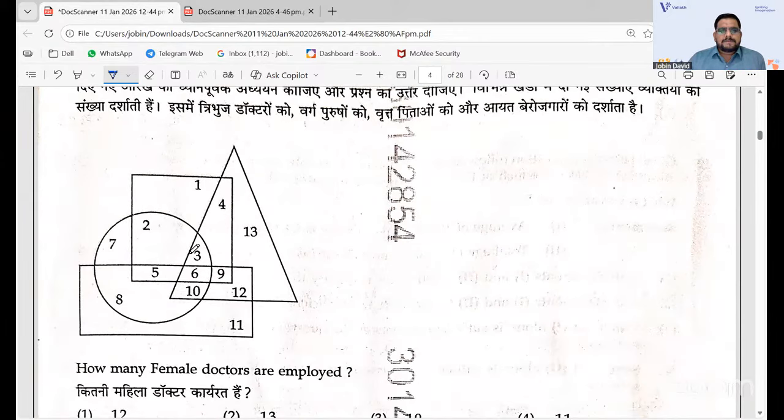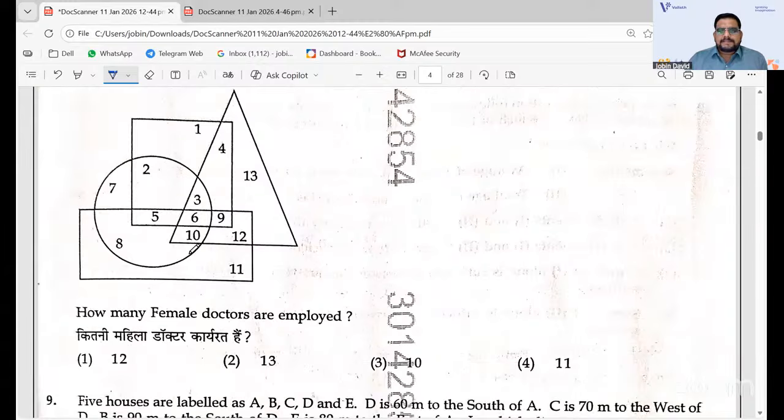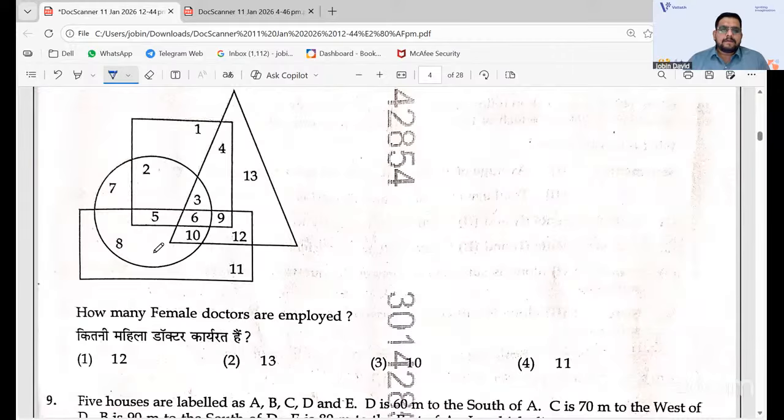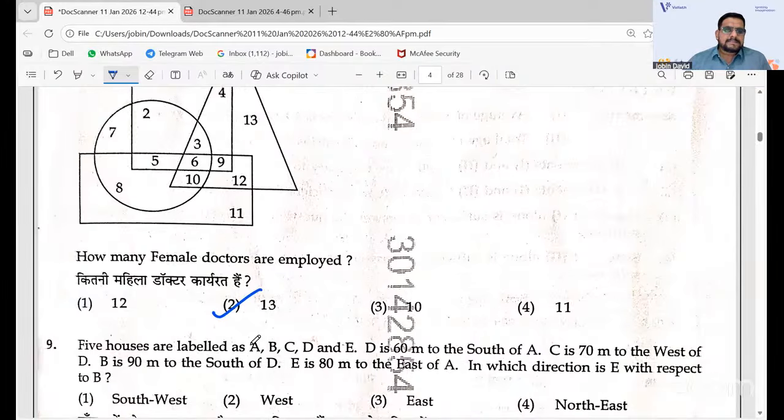And going with the next one, this is a figure. We need to understand how many female doctors are employed. A triangle represents doctors, a square represents male, a circle represents father, and a rectangle represents unemployed. So employed will be the one which is not in the rectangle. It will be 13 female doctors employed. So you should just have the idea of the intersection and all.